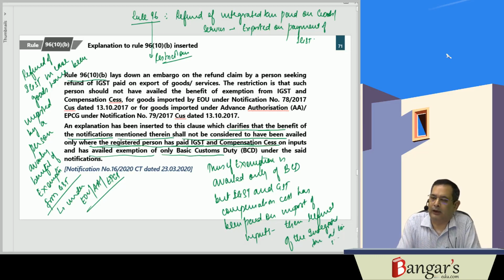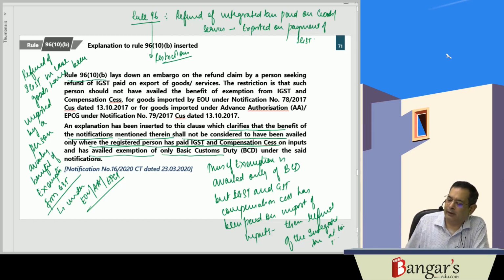So this has been clarified that it will be regarded that you have not availed the benefit of these notifications, so this restriction will not be applicable and you will be entitled to claim the refund of the IGST which has been paid on the goods and services. This explanation has been inserted vide notification number 16/2020, dated 23/3/2020.